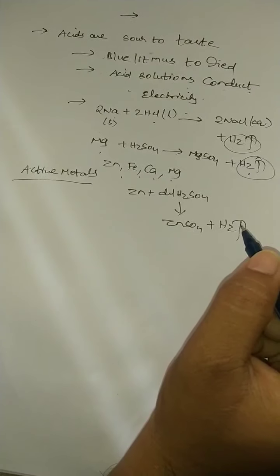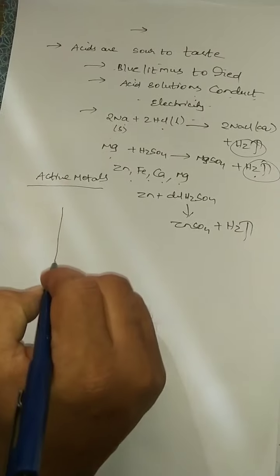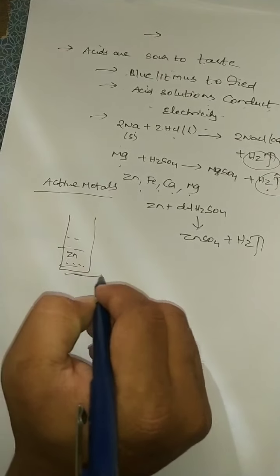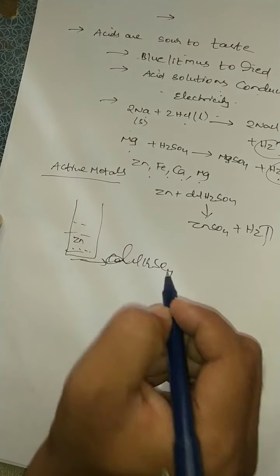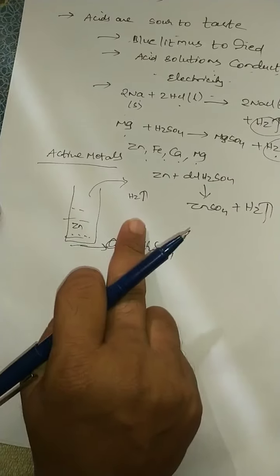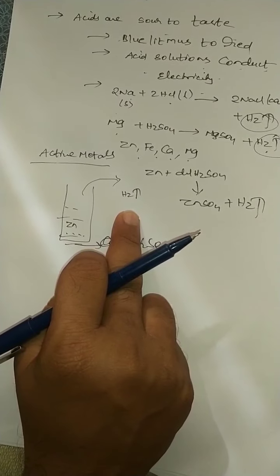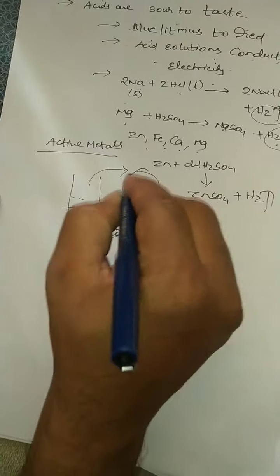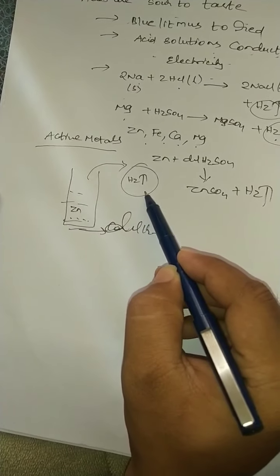In that experiment, you take a test tube and add zinc pieces, then add concentrated or dilute sulfuric acid. Immediately hydrogen gas is released. How to test it? We pass this hydrogen gas through soap solution. Immediately soap bubbles appear, and hydrogen gas burns with a pop sound. That is the test for hydrogen gas.